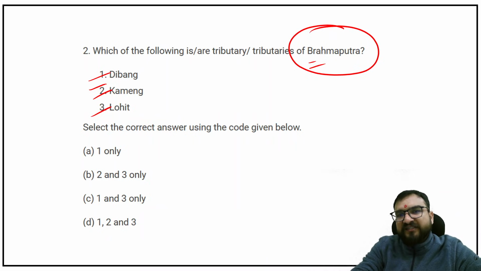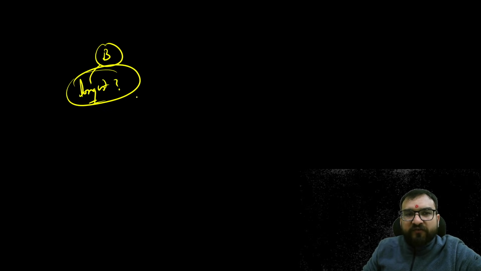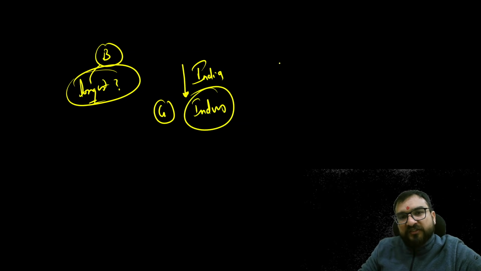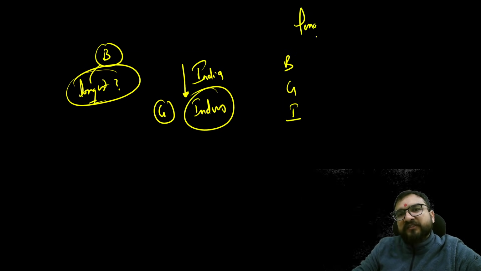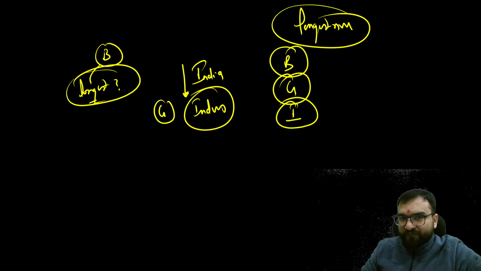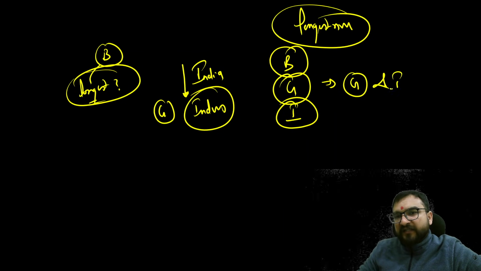Now first of all, let me ask you some facts. For example, if I ask you whether Brahmaputra is the longest river of India, this is my question. Is it the longest river of India? No. Then what is the longest river of India? Either it is Ganga or Indus. Or if I ask you what is the longest river out of Brahmaputra, Ganga and Indus, or arrange them in order from longest to shortest lengthwise, you will find that some of you might be confused between Ganga and Indus, guys, right?